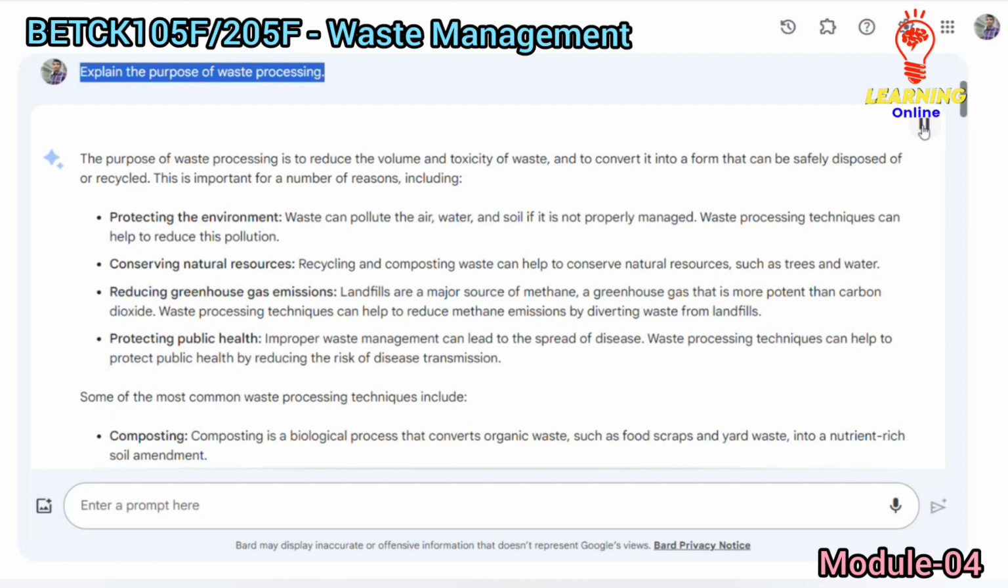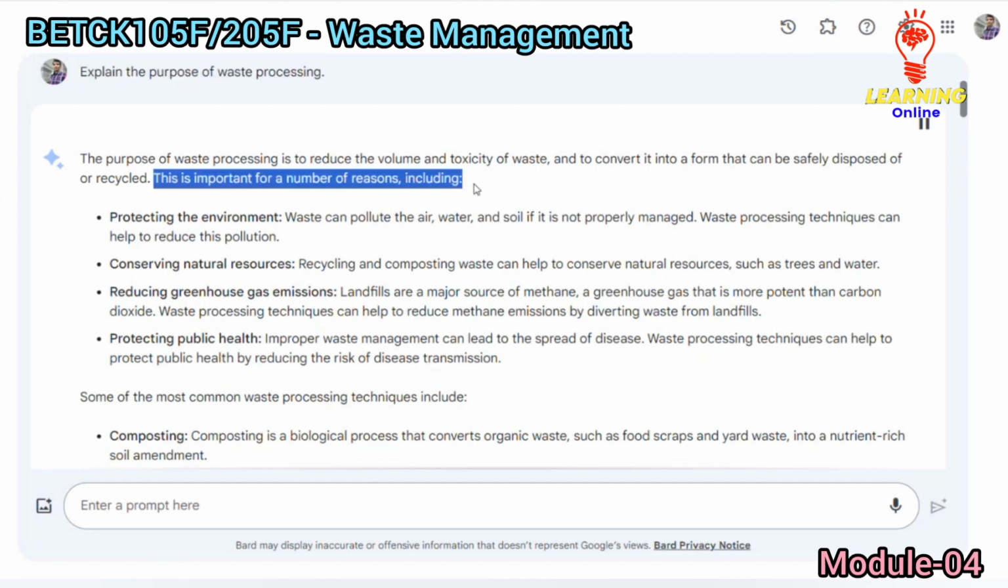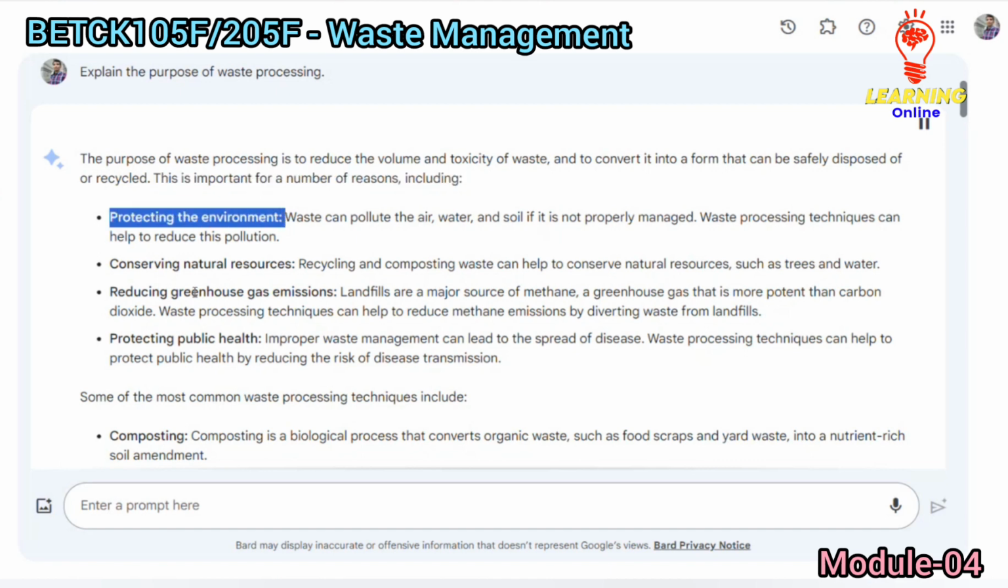The purpose of waste processing is to reduce the volume and toxicity of waste, and to convert it into a form that can be safely disposed of or recycled. This is important for a number of reasons, including protecting the environment. Waste can pollute the air, water, and soil if it is not properly managed. Waste processing techniques can help to reduce this pollution.